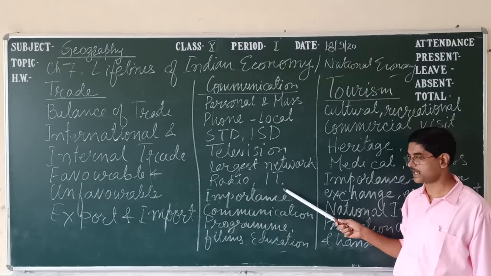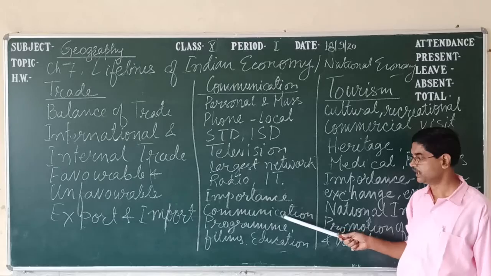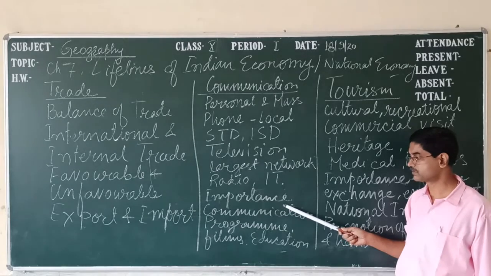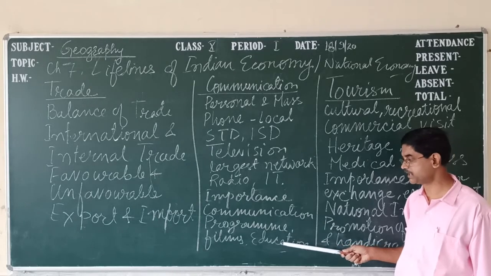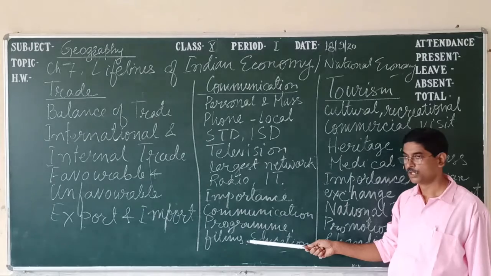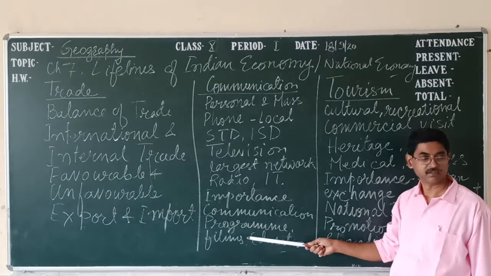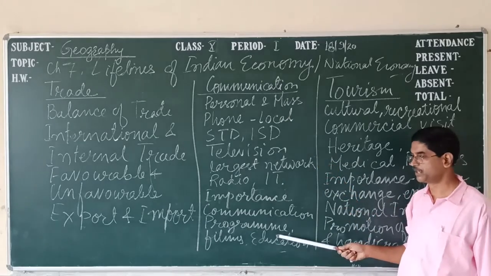Next, IT and internet are also examples of mass communication. The importance of mass communication is that programs can be delivered, education can be given, and Indian feature films have a main role in earning foreign exchange. This is called communication.